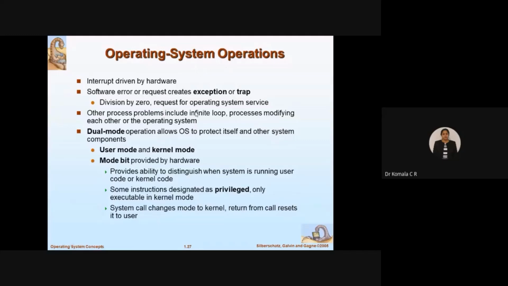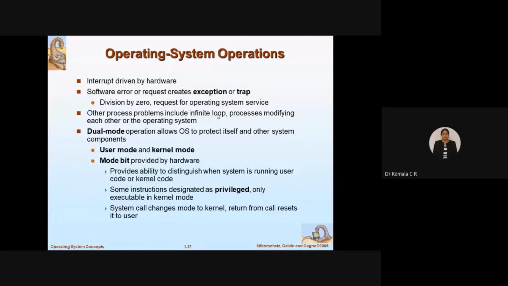So how does the operating system operation start? It acts as interrupt driven, it resolves the software error, then it solves problems including infinite loops. For example, the CPU will perform operations in two modes, as I was explaining. What are those? User mode and kernel mode. User mode executes the internal instructions stored in the system. In kernel mode, whatever instructions are sent by the external device, the interrupt handler comes into the picture. If the CPU is stuck in kernel mode and cannot come back to user mode, that means it is stuck in an infinite loop. It cannot complete job 2 or job 1. It is stuck in one of the jobs.